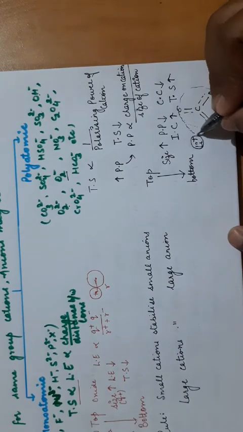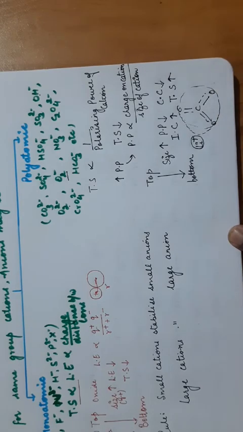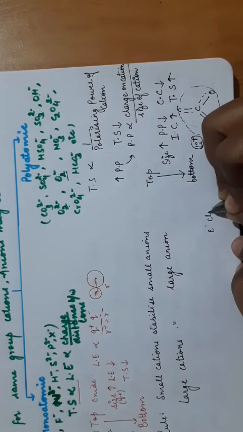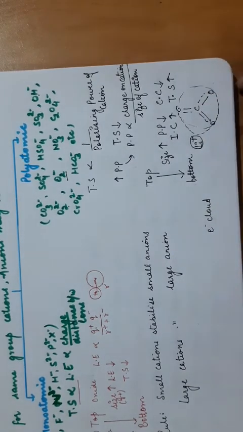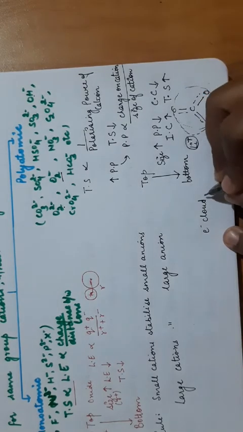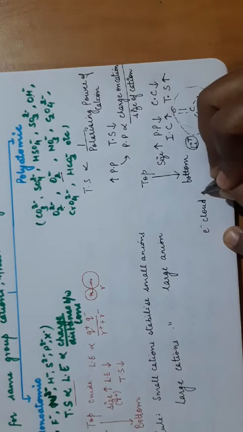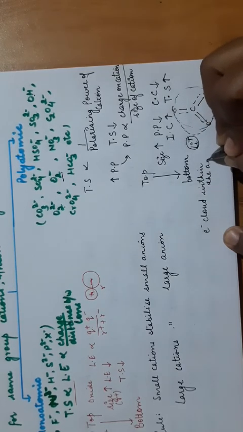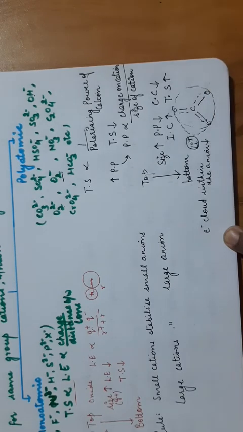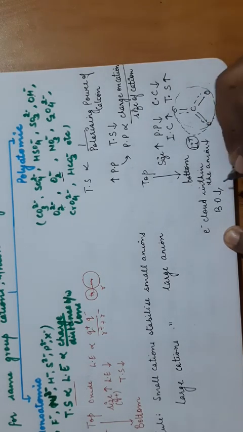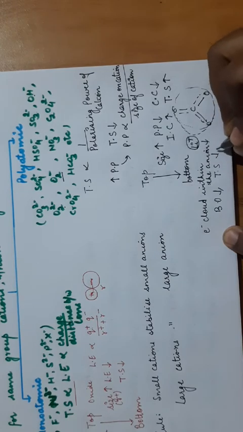पोलराइज करेगा मीन्स इलेक्ट्रॉन क्लाउड किसकी तरफ शिफ्ट हो जाएगा? लिथियम की तरफ. Now from where this electron cloud is being shifted, the electron cloud within the bonds, that will decrease. That means electron cloud within the anion, it will decrease. If it will decrease, the bond order of the bonds will also decrease. Bond order decrease होगा तो thermal stability भी decrease हो जाएगी.